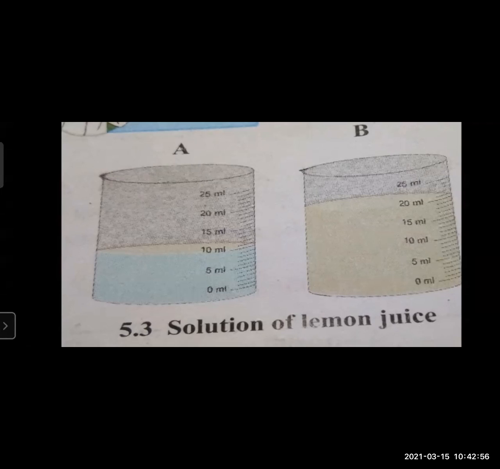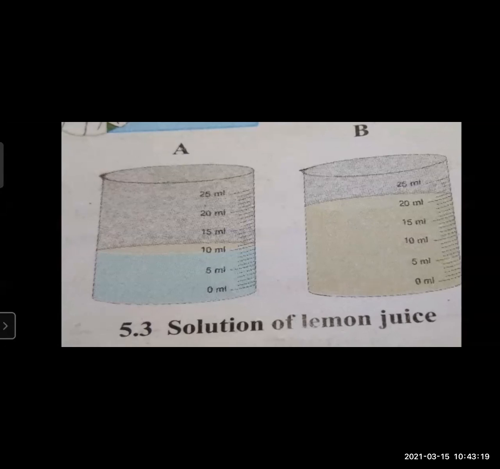The ratio is larger for the solution in the first beaker, and therefore that solution tastes more sour. On the other hand, the proportion of the lemon juice in the total solution in the second beaker is smaller and the taste is less sour.